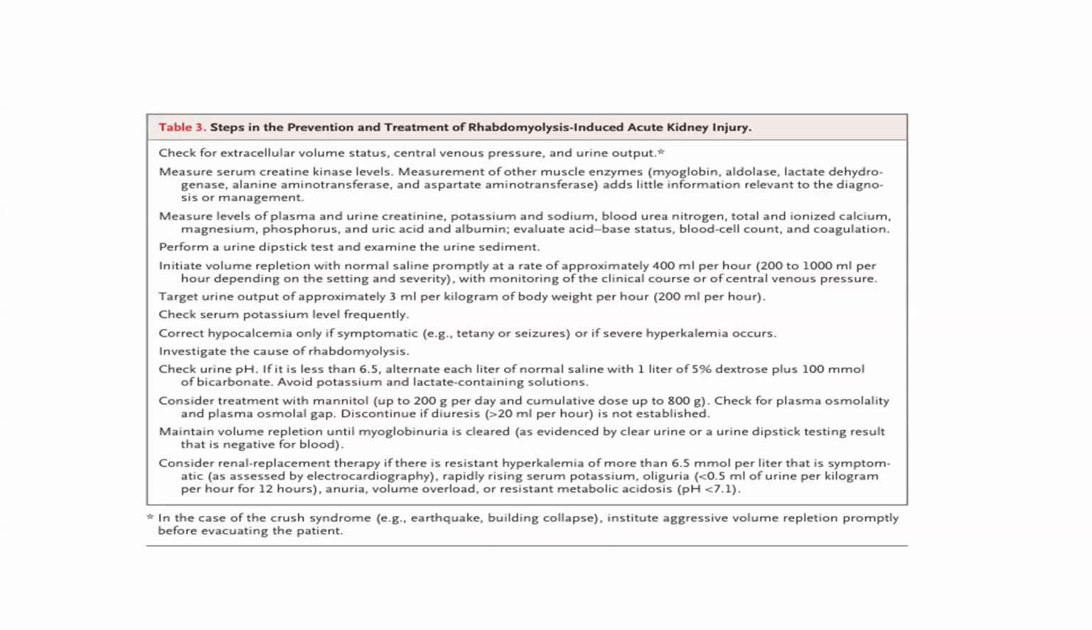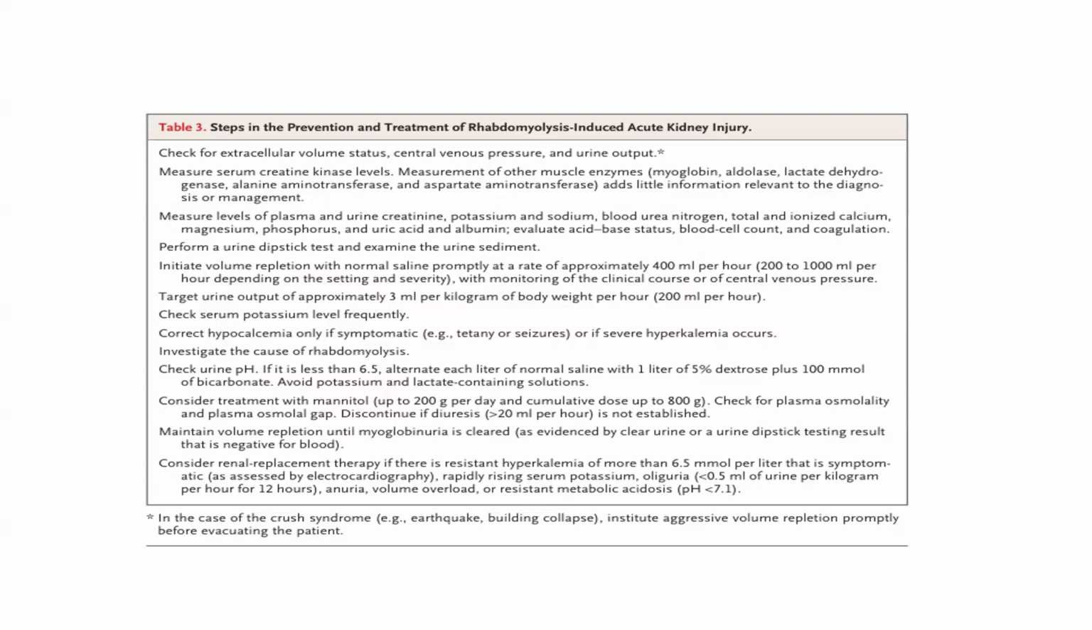Check the urine pH. If less than 6.5, alternate each liter of normal saline with 1 liter of 5% dextrose plus 100 mmol of bicarbonate. Avoid potassium and lactate containing solutions. Consider treatment with mannitol, up to 200 gram per day and a cumulative dose up to 800 gram. Check for plasma osmolarity and osmolar gap. Discontinue if diuresis of more than 20 ml per hour is not established. Maintain the volume repletion until myoglobinuria is clear.